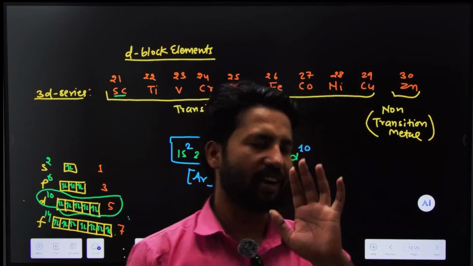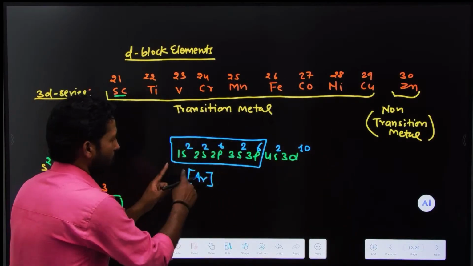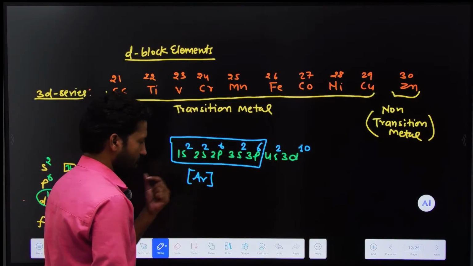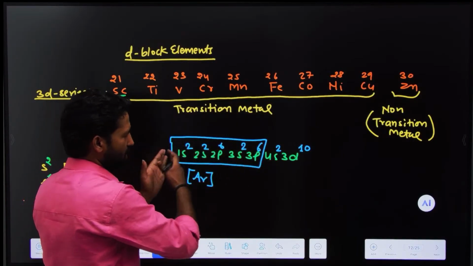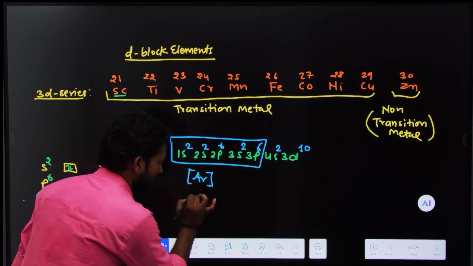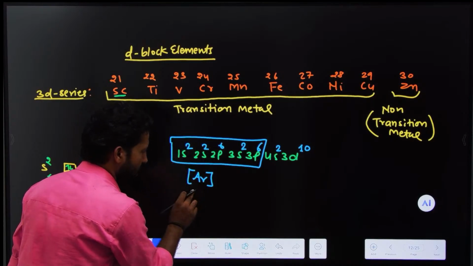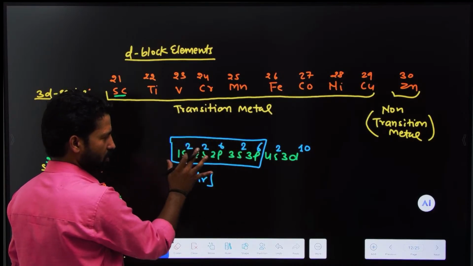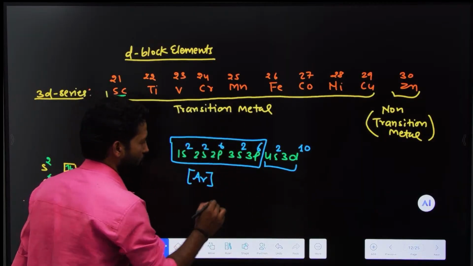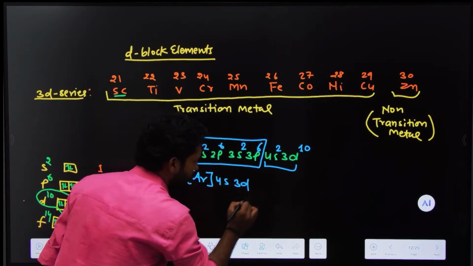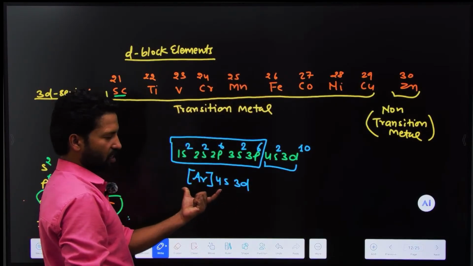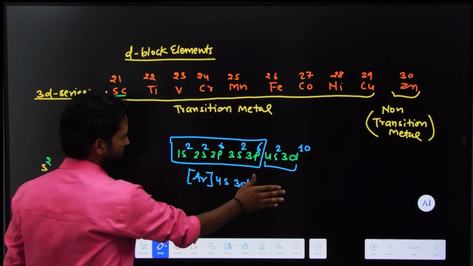So you can write all this configuration in an abbreviation. Rather than writing the wider form, you can write it as an abbreviation. So this is argon. If you write argon, you get 18 electrons at once, and after that you use only these two subshells, 4s and 3d. We will use this for all these metals' configurations. Okay, so let's get started.